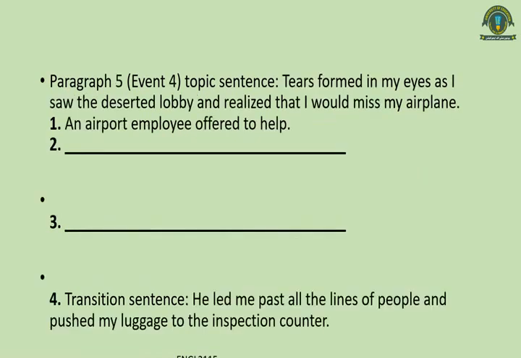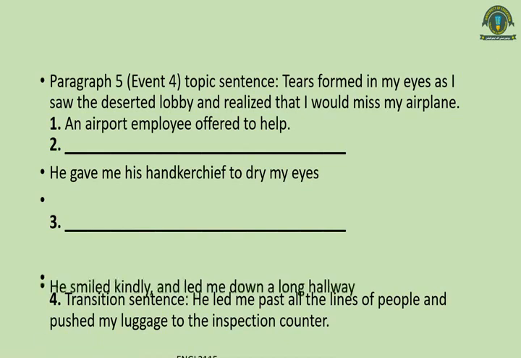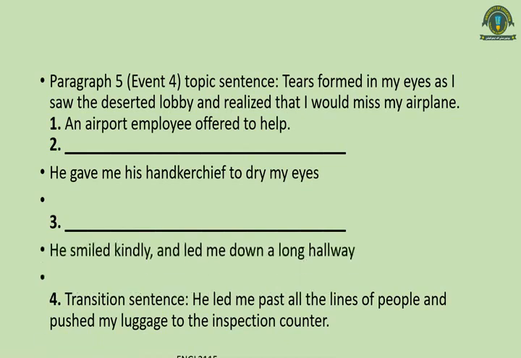Paragraph 5, topic sentence: tears formed in my eyes as I saw the deserted lobby and realized that I would miss my airplane. Now you see this is the climax. Here is detail 1: an airport employee offered to help, and then what happened after it? He gave me his handkerchief to dry my eyes. And what was the third detail? The third detail was that he led him down to the hallway. And the transition sentence: he led me past all the lines of people and pushed my luggage to the inspection counter.